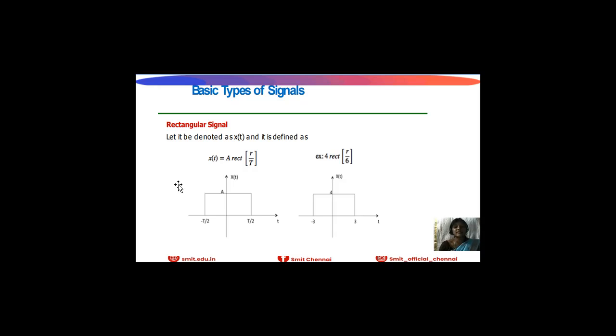And next is a rectangular signal. Here rectangular signal x of t is defined as a rectangle of t by T. Here a is the amplitude and this is the representation of rectangle signal. Time will be separated in negative and positive phase. T will be separated as T by 2 and T by 2. Here, for example, 4 rectangle of t by 6. 4 is the amplitude value and 6 will be separated as 3 and 3, minus 3 and plus 3. This is the rectangle representation of this signal value.